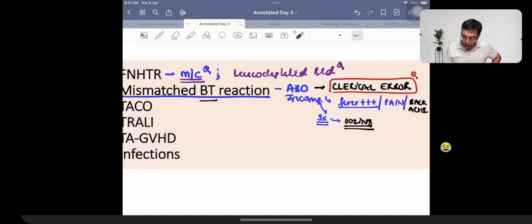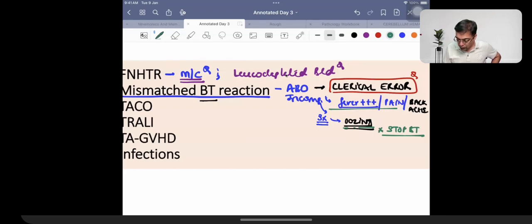So whenever such a situation happens, whether you have it in a conscious patient or in a patient under anesthesia, what's the first thing that you will do? The first thing that you will do is immediately stop transfusion. This was a question asked in the exam. Stop BT immediately. Second thing that you have to do is push normal saline.